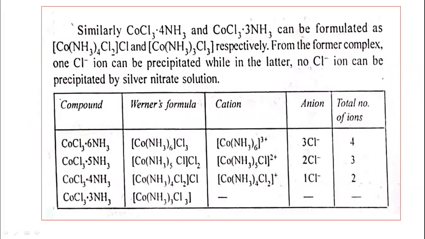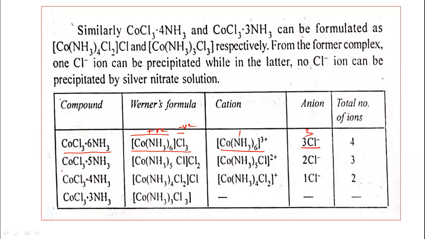See, we have already discussed these compounds, but again you can see CoCl3·6NH3. This is the compound. Werner formula, this is the Werner formula. This is the cationic part, and this is the anionic part. This is the positive part, this is the negative part. Anion, 3 chloride ions, very simple. Total number of ions is equal to 4. 1 plus 3 is equal to 4 here.